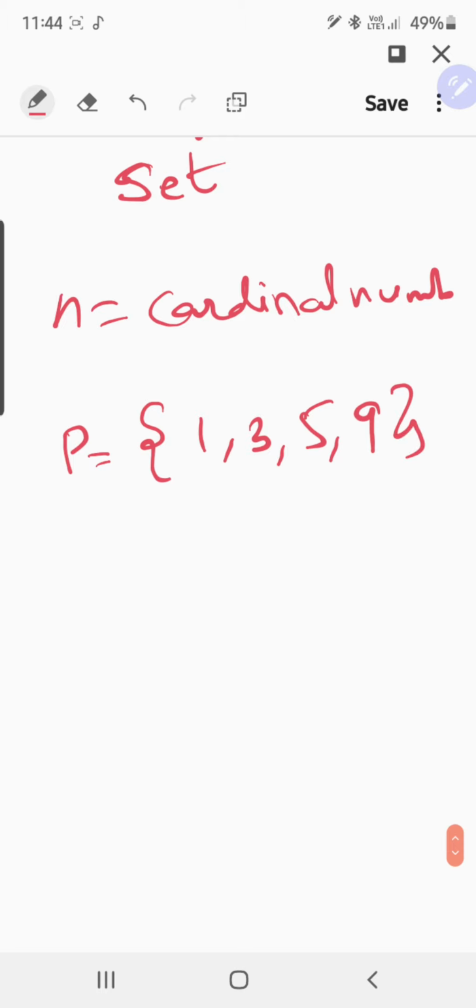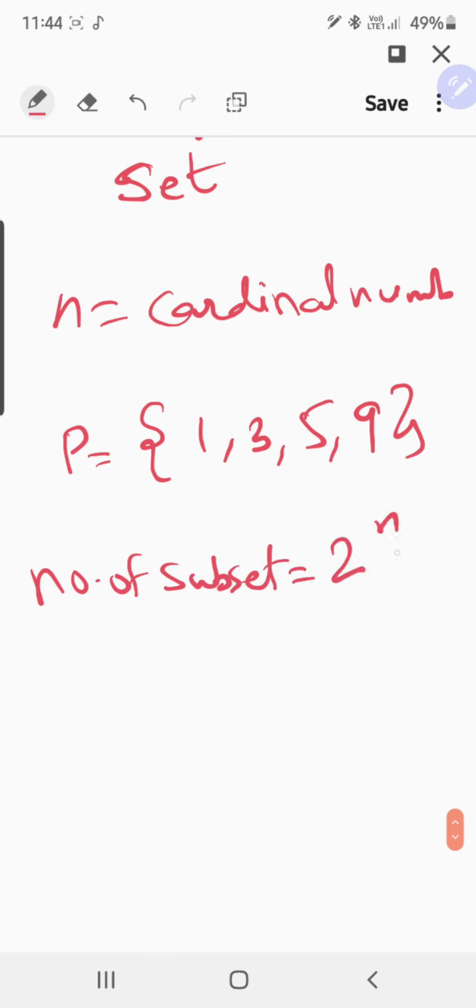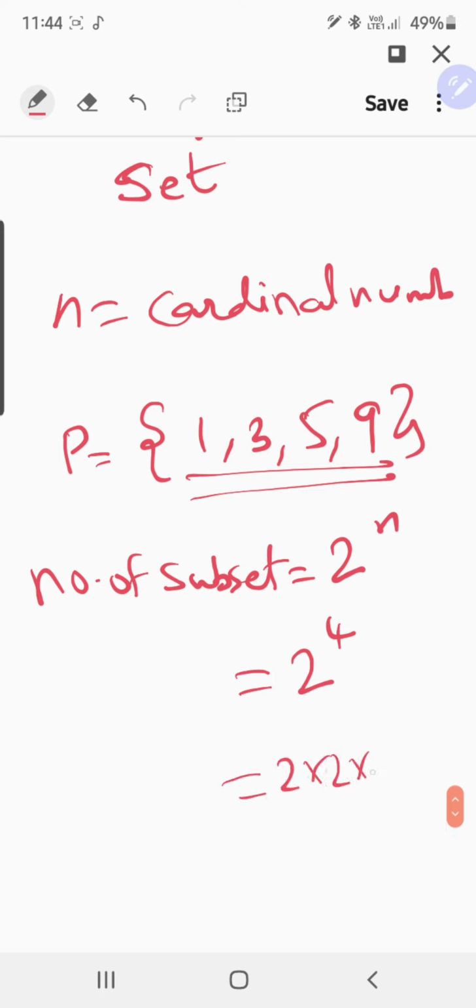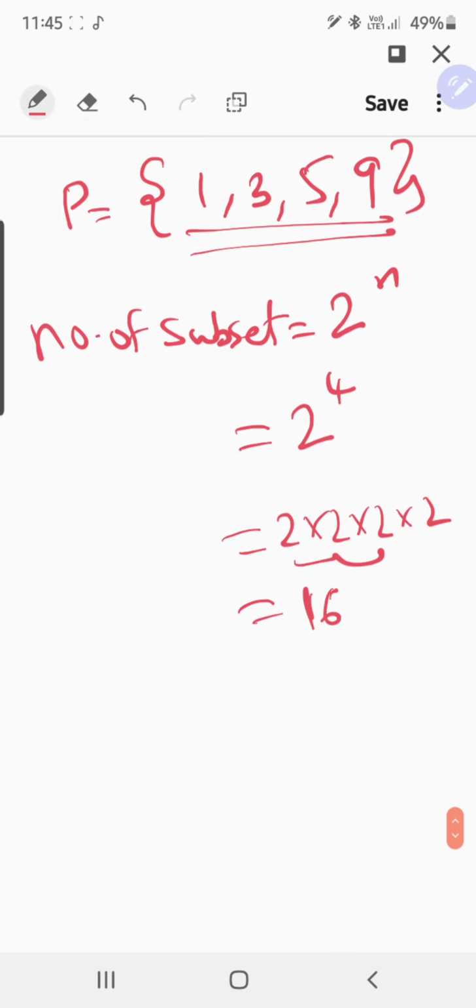Now how many subsets are there for it? The number of subsets is equal to 2 power n. What is n? The number of elements. There are 4 elements here, so 2 power 4. 2 power 4 is nothing but 2 into 2 into 2 into 2, that is 2 into 2 is 4, 4 into 2 is 8, 8 into 2 is 16. So 16 subsets are possible for this.